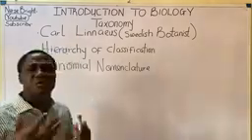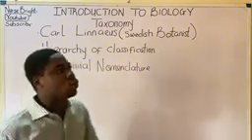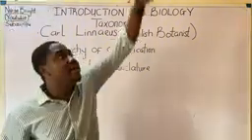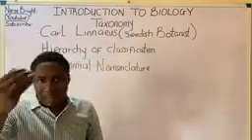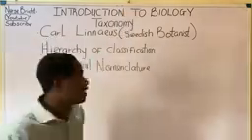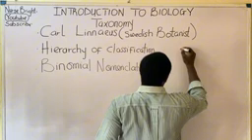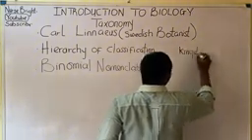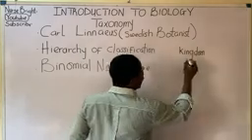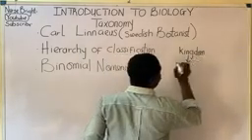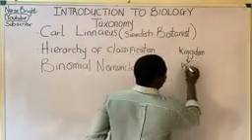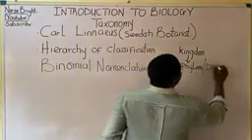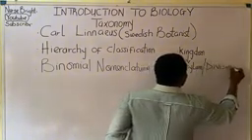What is hierarchy of classification? Hierarchy has to do with how organisms are actually arranged in hierarchy. I believe you understand what the word hierarchy means. So, hierarchy of classification begins with what we call kingdom. Note it. Kingdom. I'm going to explain them. After kingdom, we move further to what we call phylum, or division. Note this.